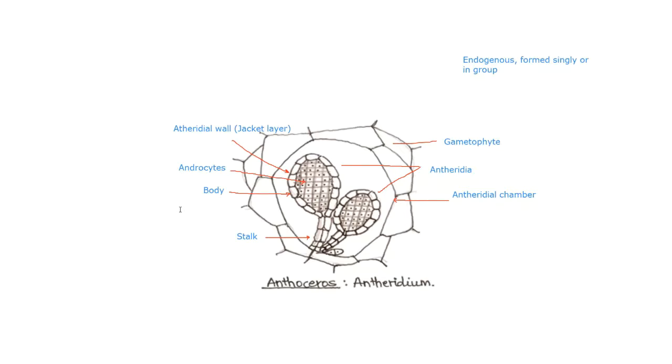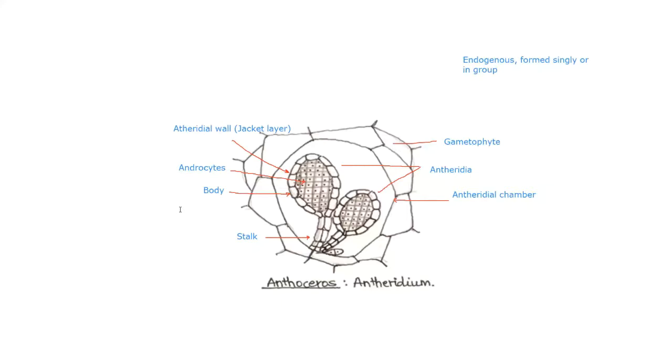The antheridia dehisce when they mature. What is dehiscence? Dehiscence is nothing but the breaking of the wall of this antheridia or the jacket layer, which is sterile. The roof of the antheridial chamber bursts irregularly, exposing the colored antheridia, which are now present in the cup-like depression or antheridial crater.